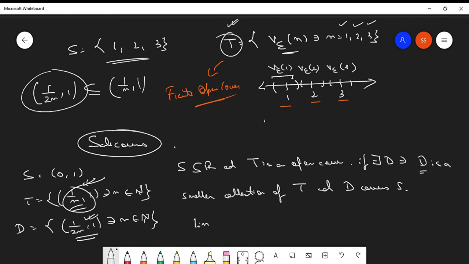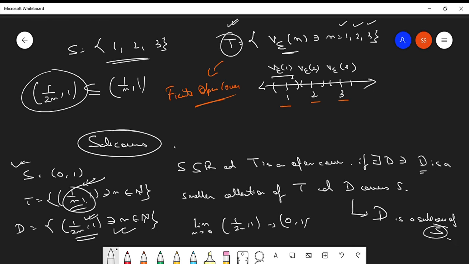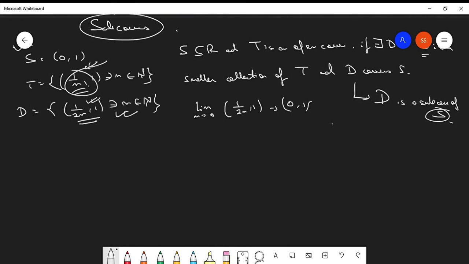The reason being that as n tends to infinity, (1/2n, 1) tends to (0, 1). So as n tends to infinity, we will be able to cover S using this set. So the smaller collection still covers. D becomes a subcover of S. Clear? Okay, so this is the basic meaning of subcover, and the same terminology continues. If D has a finite number of elements, it's called a finite subcover. If it has infinitely many elements, it's called an infinite subcover. Got it? So this is what compact set means.